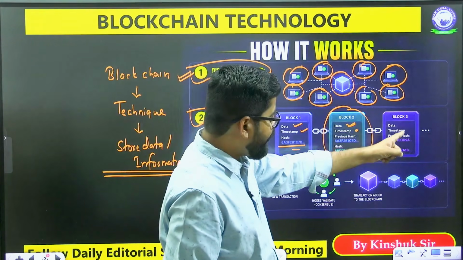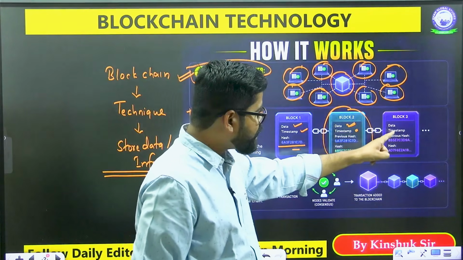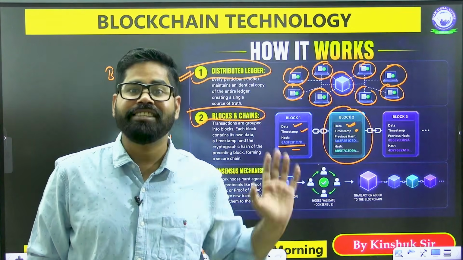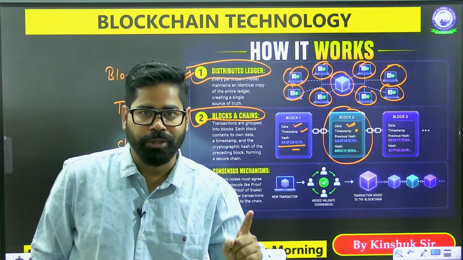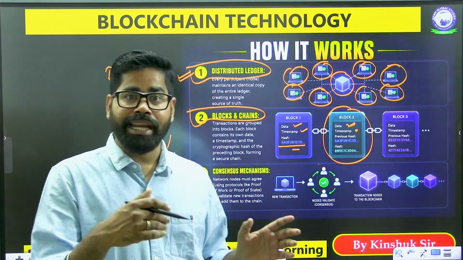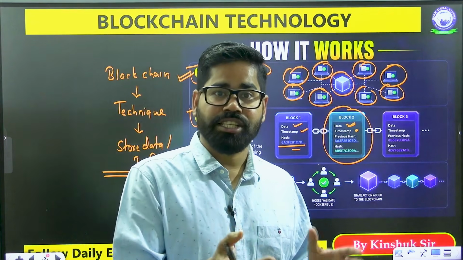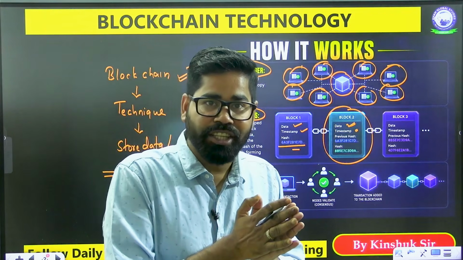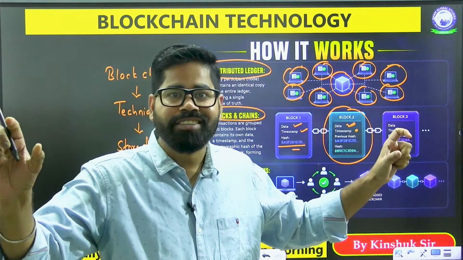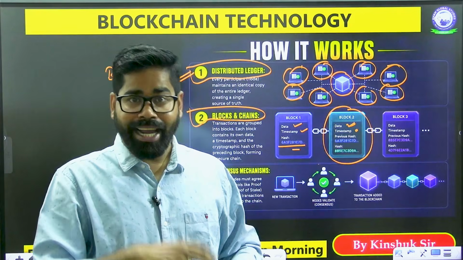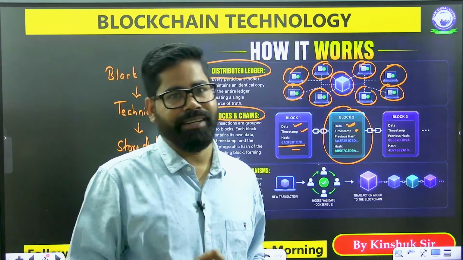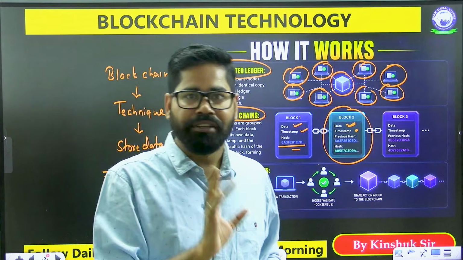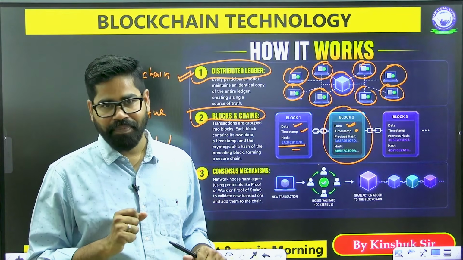Then we have block 3, with the data, the timestamp, the previous hash, and the new hash. In the same manner, the data is stored. So every time data is entered, it gets into a new block, and each block is connected to the others. There is a chain of blocks storing the data. Each block is encrypted. Encrypted means it cannot be interfered with, modified, or deleted.